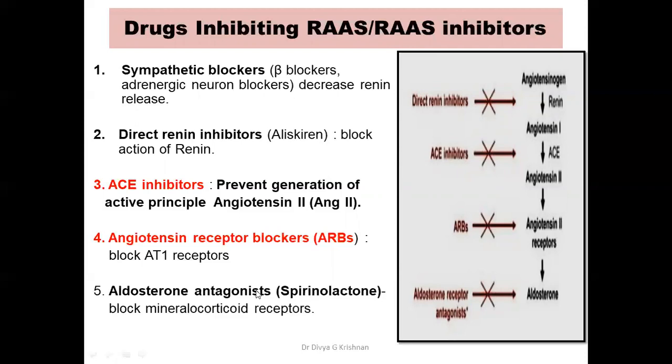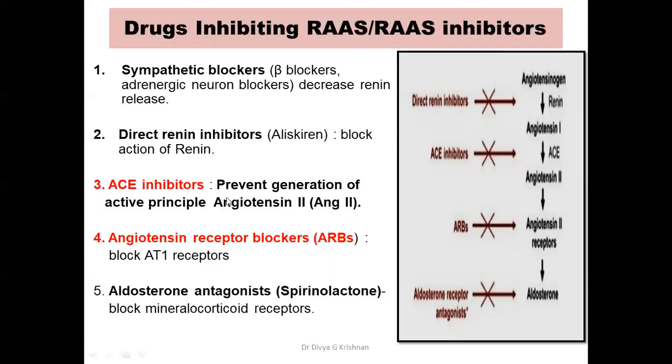The last one is the aldosterone antagonist, like spironolactone. They will block the aldosterone receptors. Okay, these are the drugs which inhibit the RAS. In this section, we are going to discuss mainly the ACE inhibitors, and in the next class, that is part 2, we'll be discussing the ARB. So these are the two principal drug categories which we will be concentrating on in this chapter.